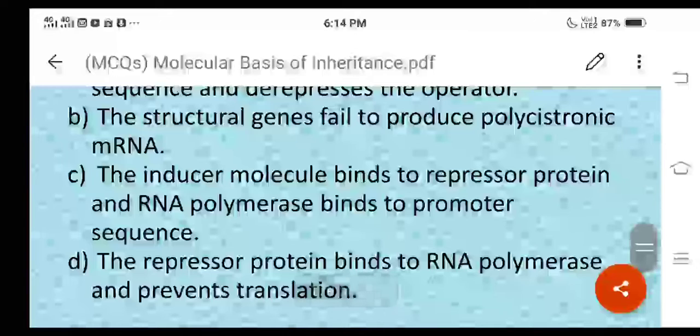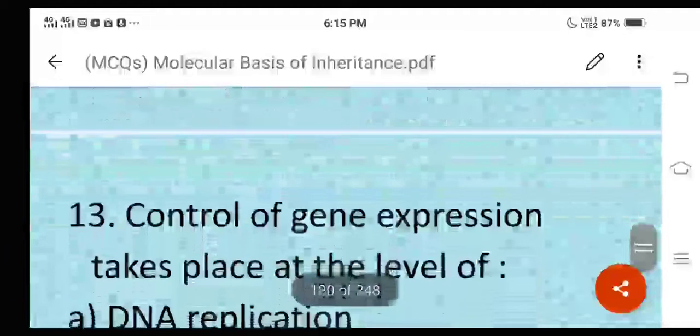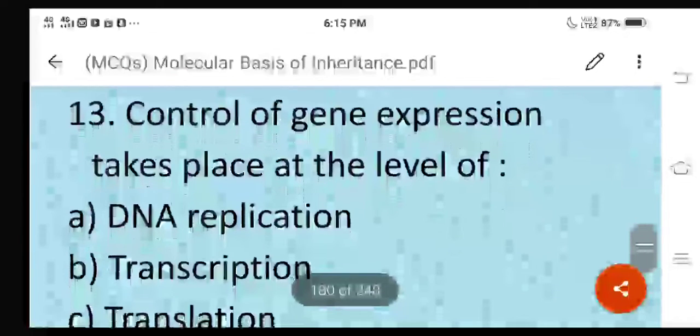It means the inducer, or lactose molecule, binds to repressor protein and RNA polymerase binds to promoter sequence. Option C is the correct answer. Let us move on to the next question.